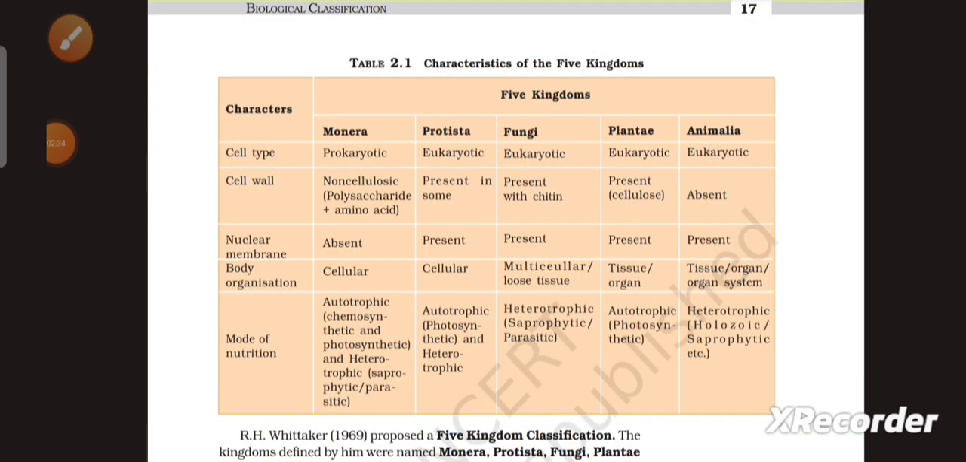Characteristics of five kingdoms. First one is cell type. In Monera, that is prokaryotic. In Protista, that is eukaryotic. In fungi, that is eukaryotic. In Plantae, that is eukaryotic. And in Animalia, that is eukaryotic.